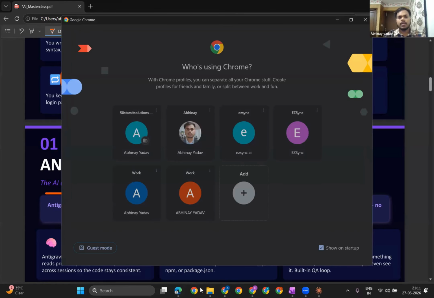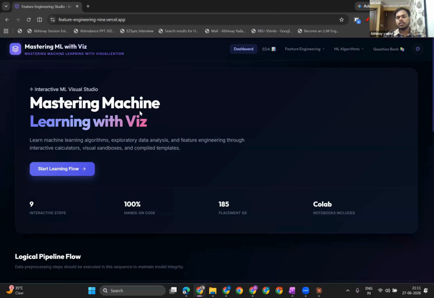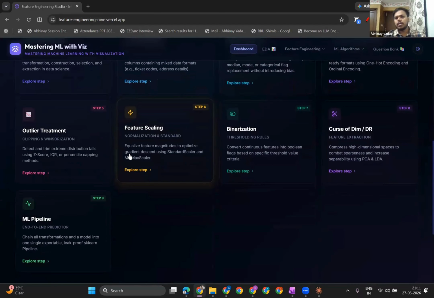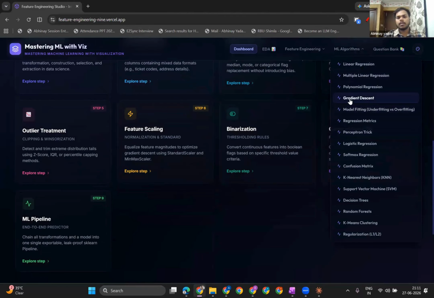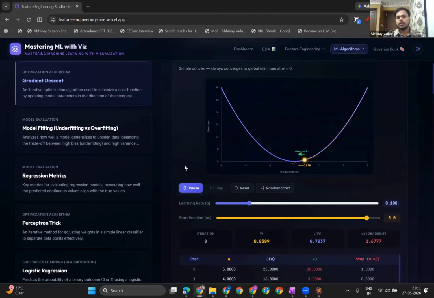One website I have recently developed is for machine learning only. It is called feature engineering universal.app. This is the website designed by me. I don't know anything regarding HTML, CSS and all those things which are actually used for building web applications. But you can see over here, I have designed a very good website which has some sort of animation, and everything is there. So I can do this kind of stuff very well.